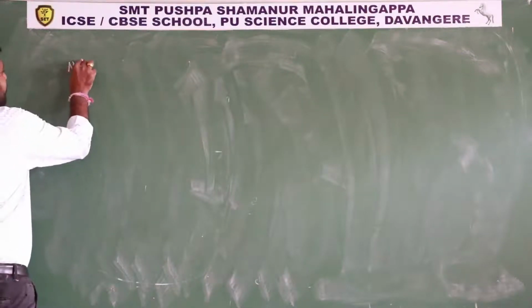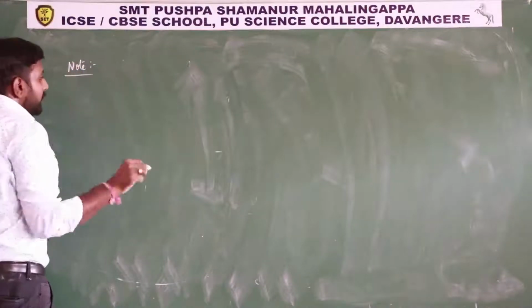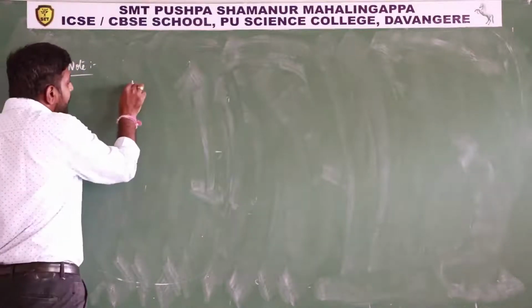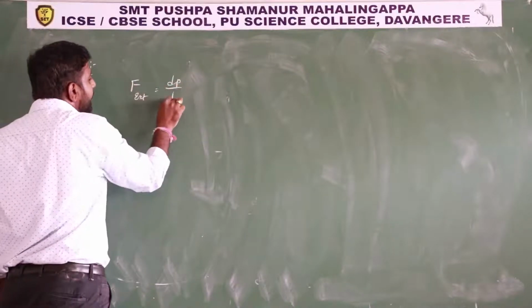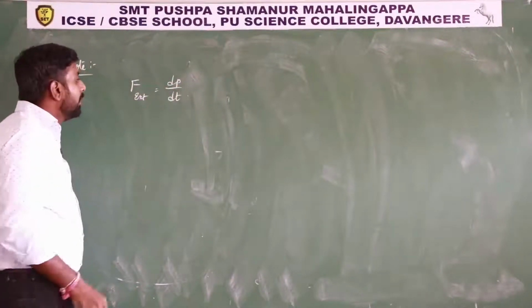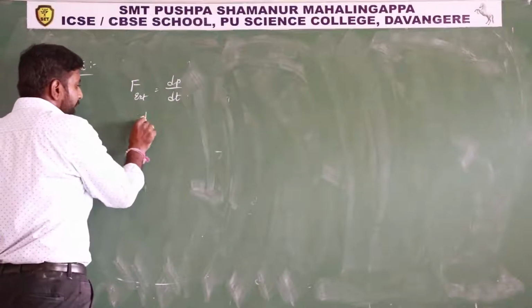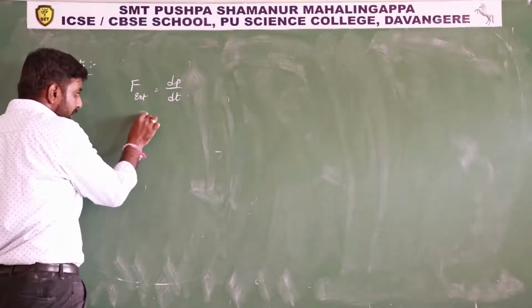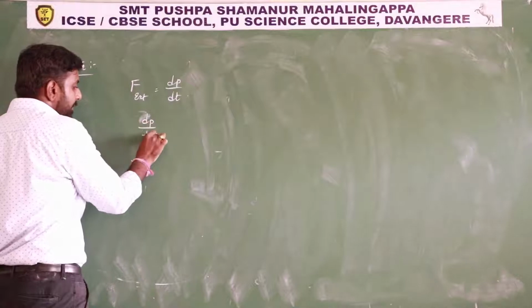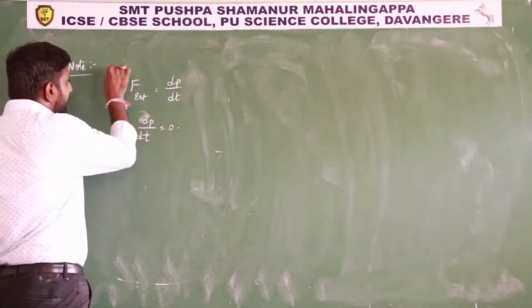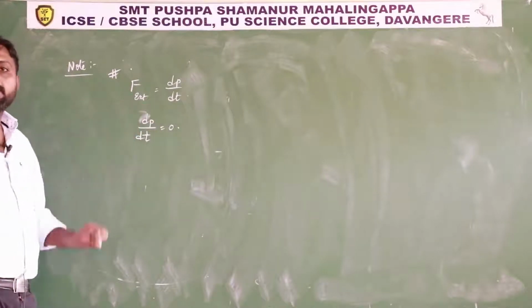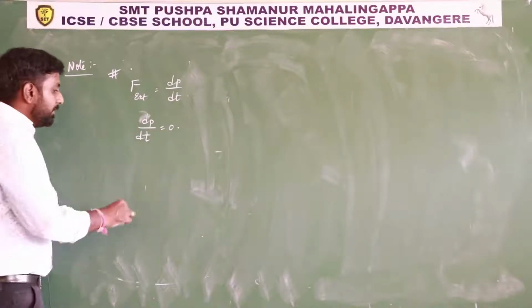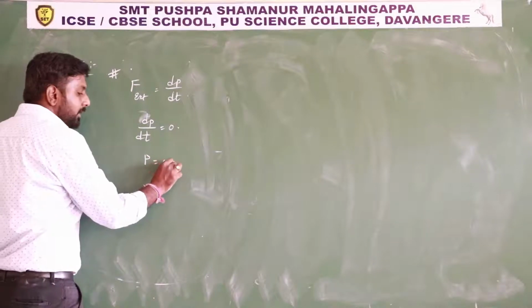So what does Newton's second law state? Net external force is equal to dp divided by dt. Then if net external force is zero, then dp by dt is also equal to zero, isn't it? That means the rate of change of momentum is zero. Rate of change of momentum is zero means p remains constant.